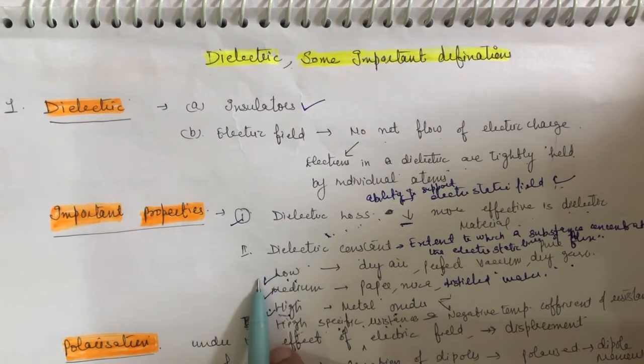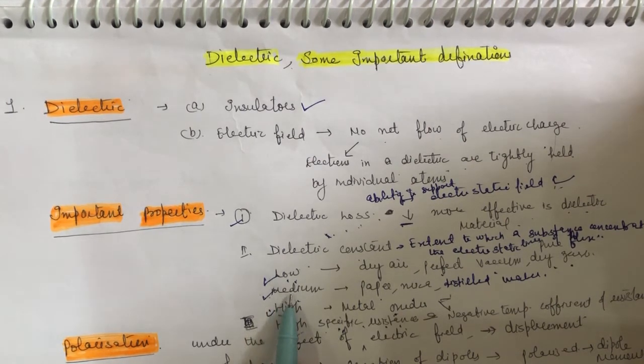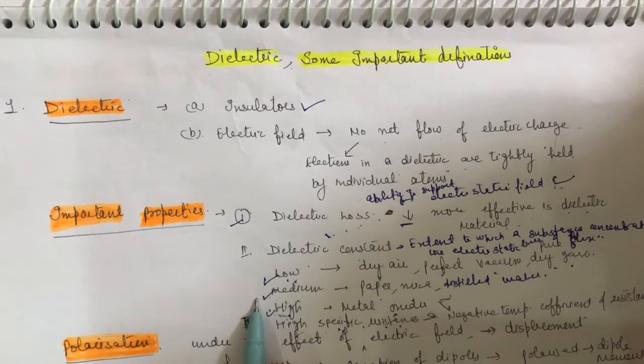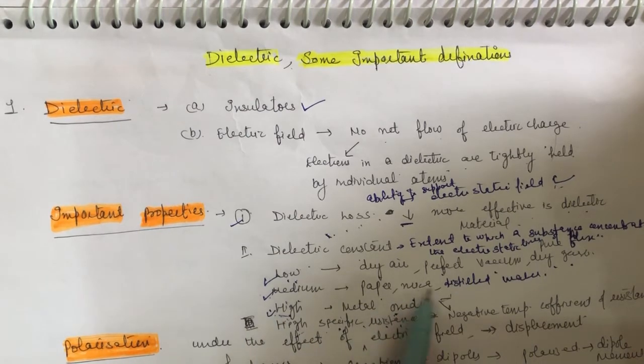These materials withstand electrostatic fields better. Generally we use mica and paper as dielectric materials.